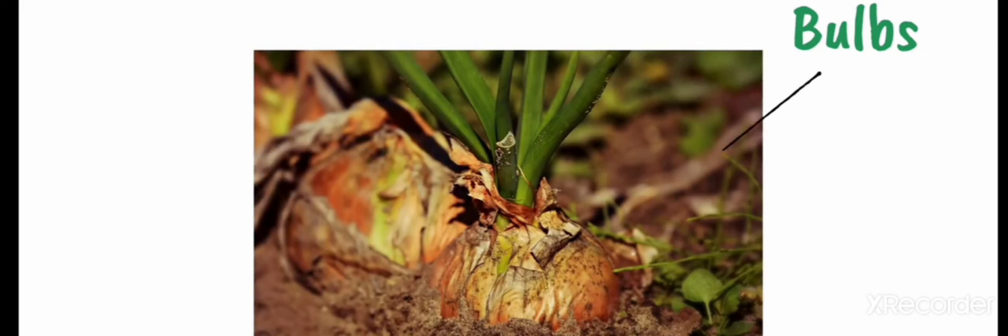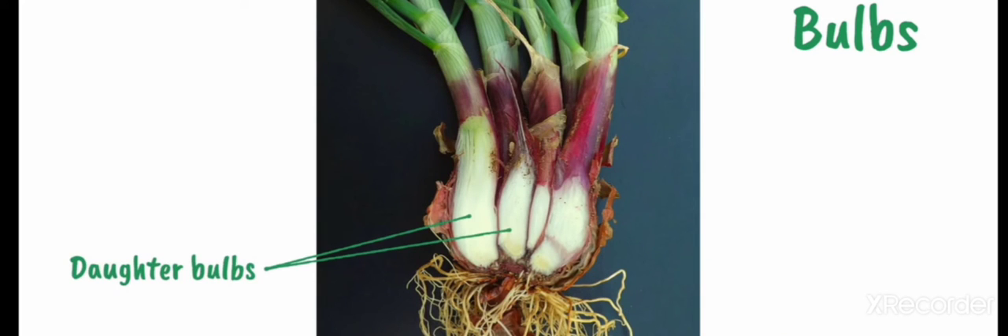Another example is bulbs. These are another type of modified stem that provide a storage of food. Onions are a well-known example of a plant bulb. A single bulb can produce daughter bulbs which can each grow into separate, genetically identical plants.